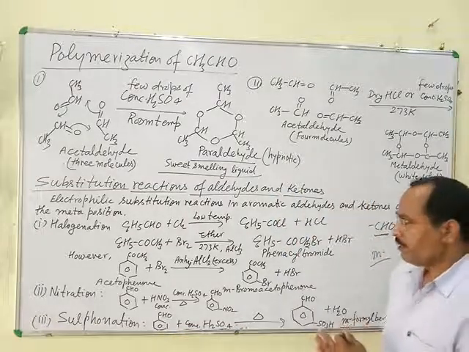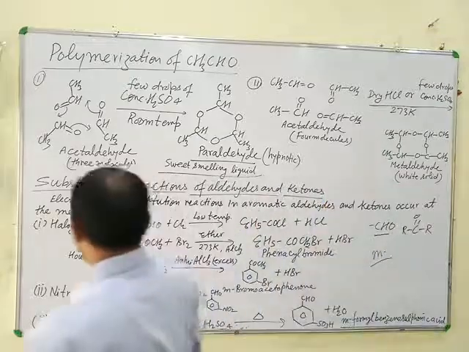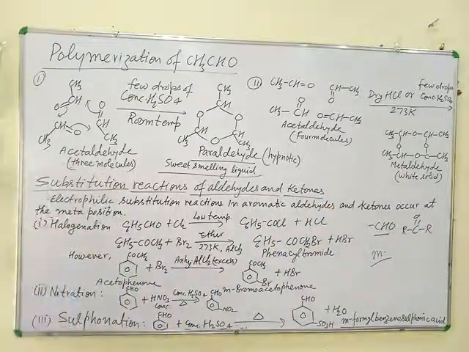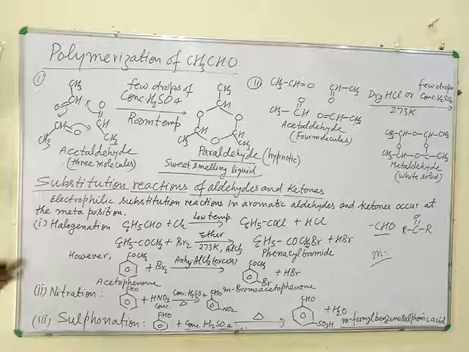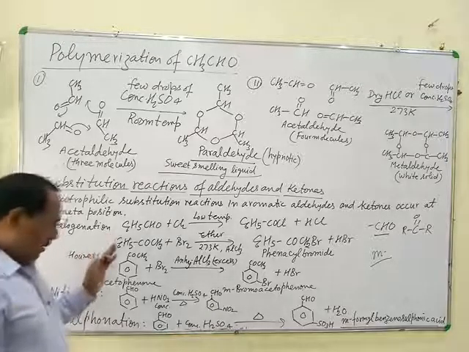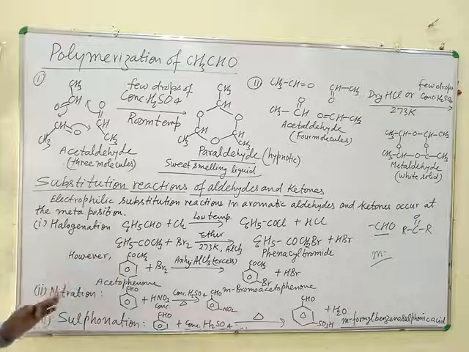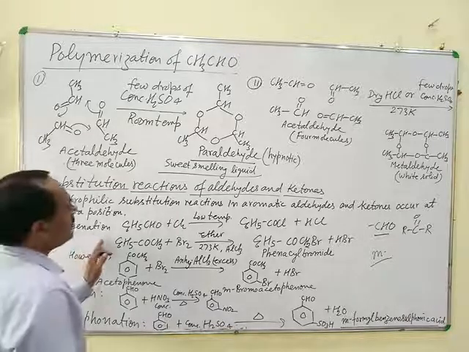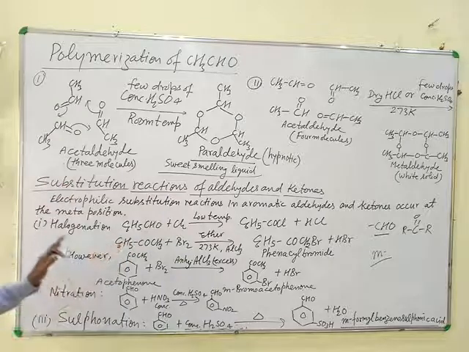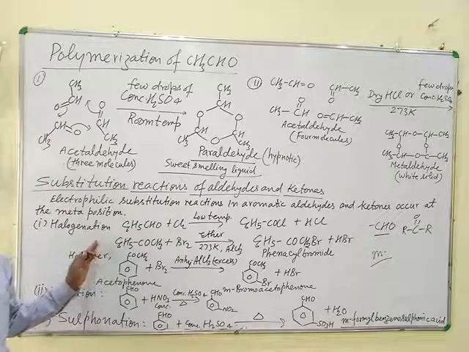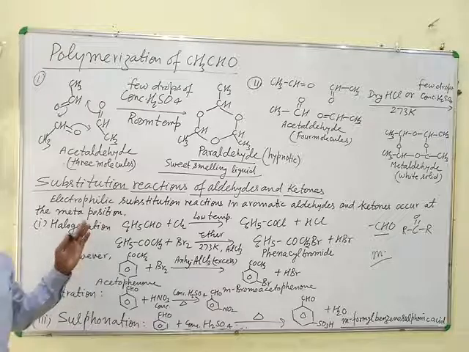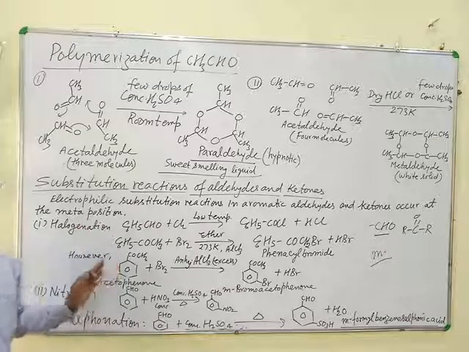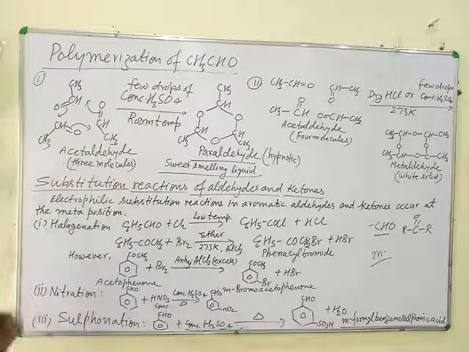That's why when aromatic aldehydes or ketones are subjected to electrophilic substitution reactions, that is halogenation, nitration, sulfonation, then ring substituted products are formed as meta derivatives, while in some cases the side chain reaction is faster than nuclear substitution. That's why side chain substituted products are also formed.